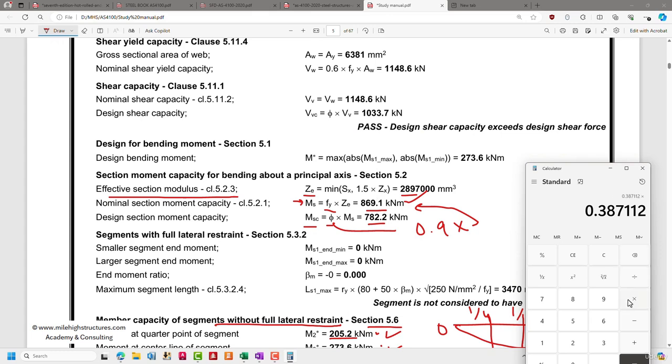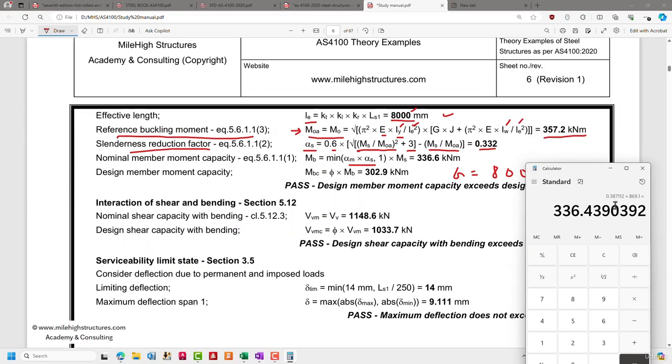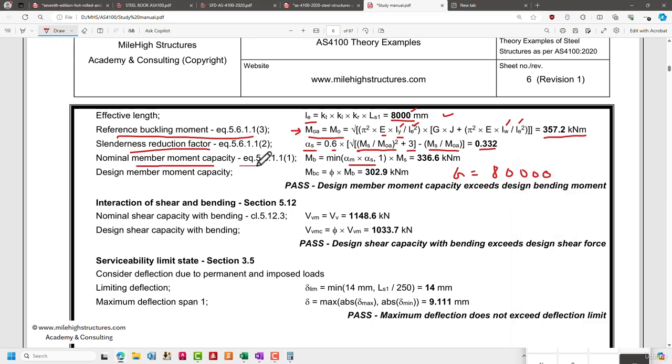So we multiply this value with 869.1. So the value comes out to be 336.6 kilonewton meter. That is the nominal member moment capacity, which again needs to be multiplied with 0.9 here to find out the design member moment capacity, that is 302.9.